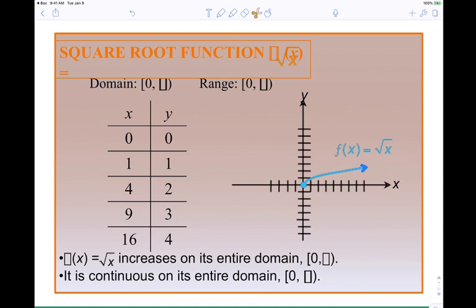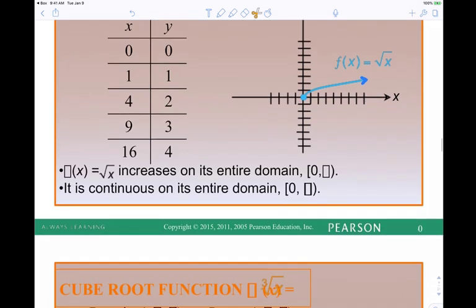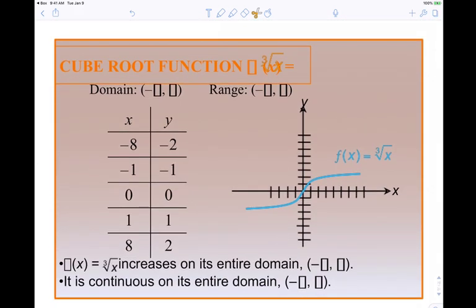So that's why a whole other system was created called the imaginaries, the imaginary system, or complex numbers. So that's a whole different system. Anyway, okay, I think that's it there. The cube root function looks like this. So these are all basic functions that we're going to play on. We're going to start with these basic functions and then do manipulations on them.